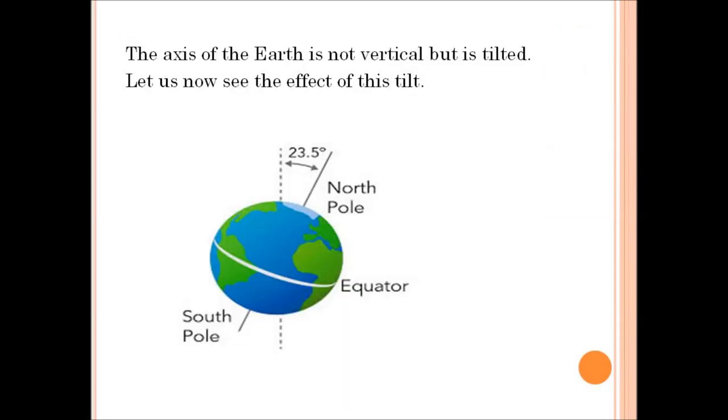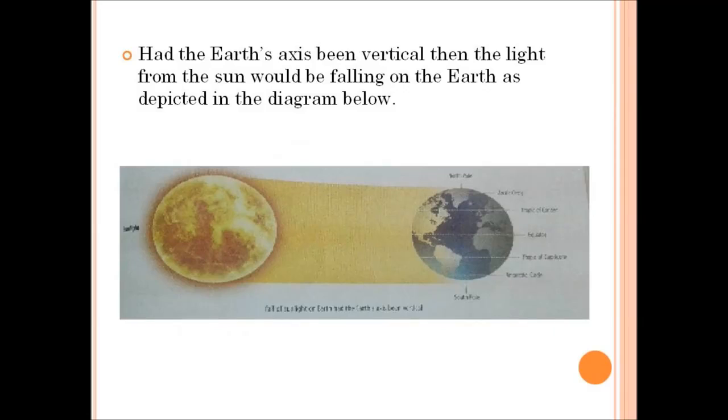We have studied earlier that the axis of the earth is not vertical, that is, it is not straight, but it is tilted at an angle of 66.5 degrees. As you can see in the picture here, the axis of the earth is not vertical but it is tilted at an angle of 66.5 degrees. And now let us consider if the earth's axis is not tilted at an angle.